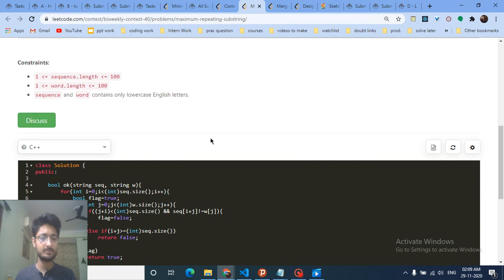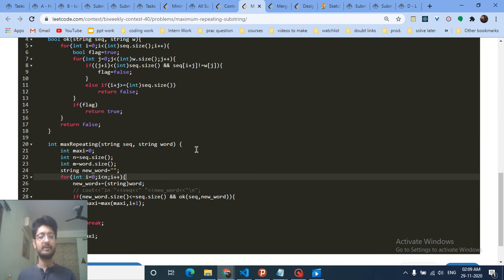There is a new word, which is the repetition of the original word k times, and there's a sequence. The new word's length should be less than or equal to the sequence length, obviously. If it's greater, how can we find it as a substring of the sequence? If it is less, then we check whether this new word is a substring of the sequence. If it is true, then the answer is just i plus 1. i is 0 at first, and because we've done one append, it's i plus 1. And you just have to maximize this.